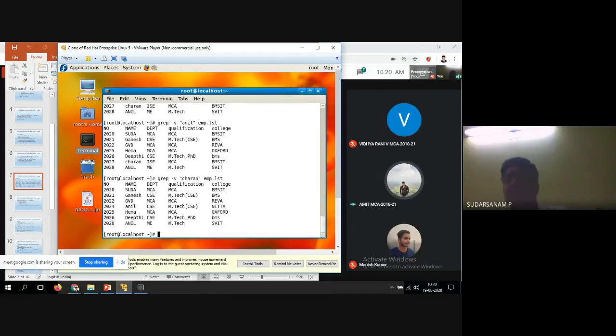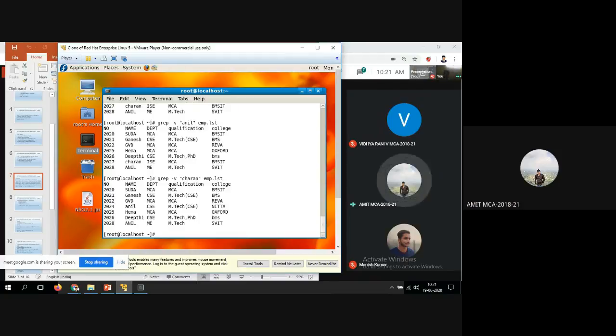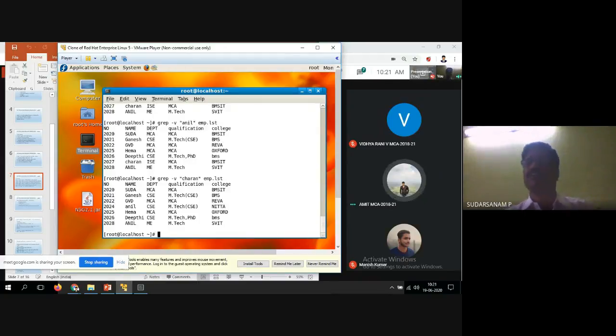Sometimes they want other than electrical and civil, they don't want to display those names, only those who scored more than 60% marks in all the semesters. In that case, they remove those and take the printout of the remaining. Got it? V is nothing but: if you don't want to display a name, you go for the V option with that particular file name.